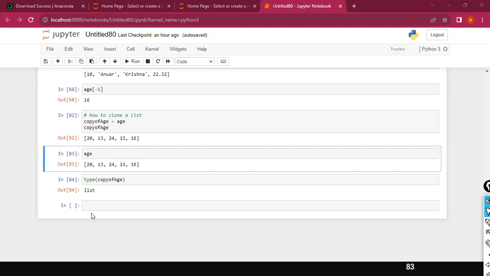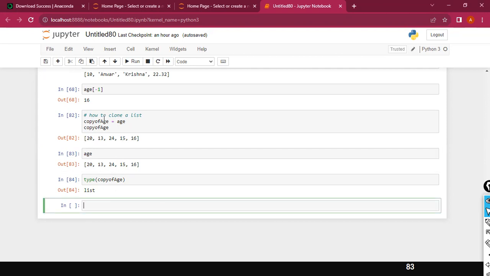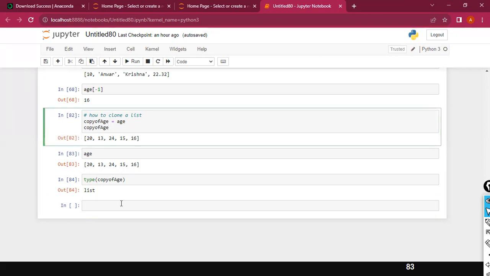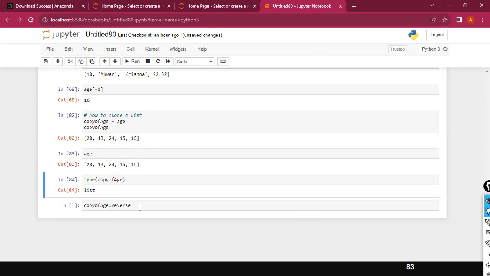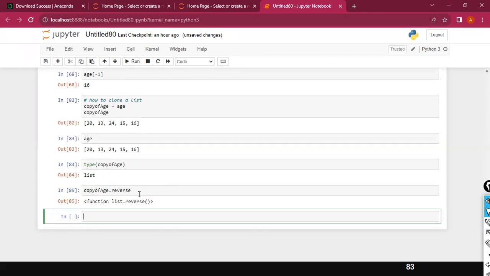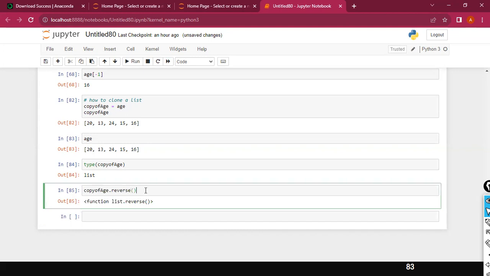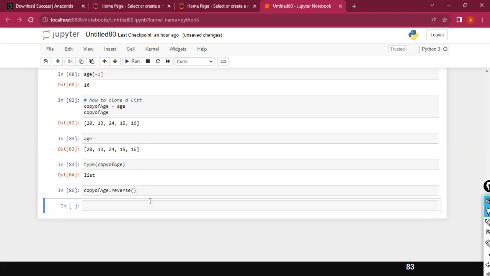So this is pretty simple. Cloning the list, and you want to display the values in reverse, right? There is a method: for example, followed by the list, you put a dot and press tab. When you press tab, these are the various functions available. Look here, reverse. You click on it and press enter. Here you need to specify the parentheses, since it is a method. Now if you display a copy of it, ideally we should have stored it in some variable.